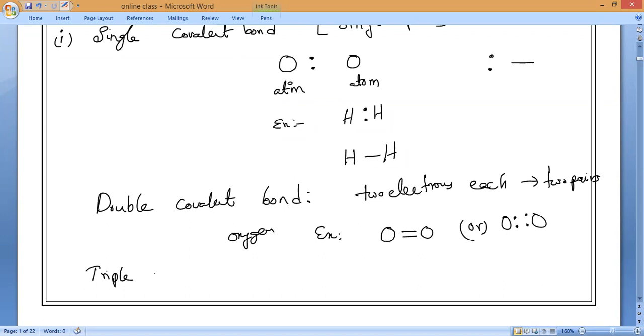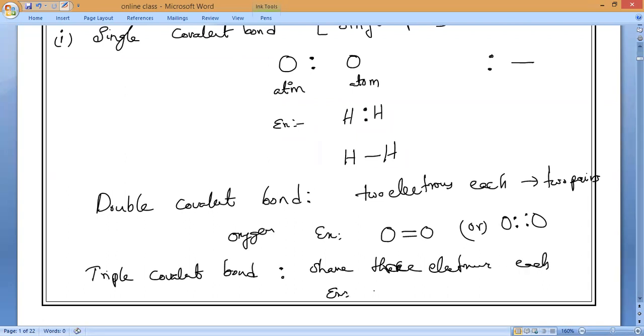Next, what is the third one? Triple covalent bond. In a triple covalent bond each one will share 3 electrons. The example is nitrogen.